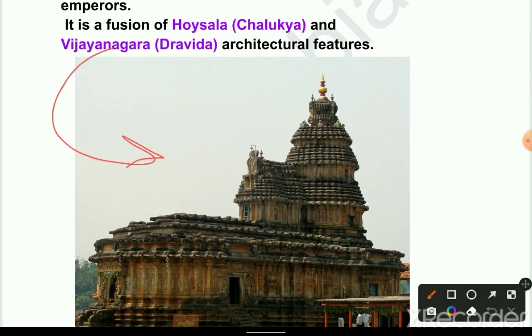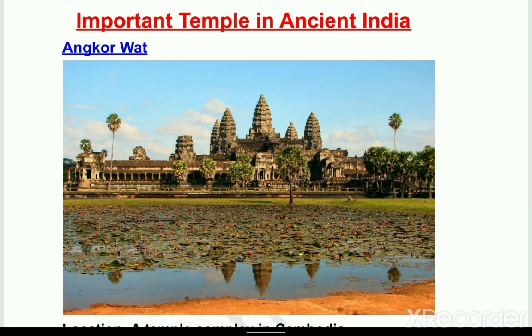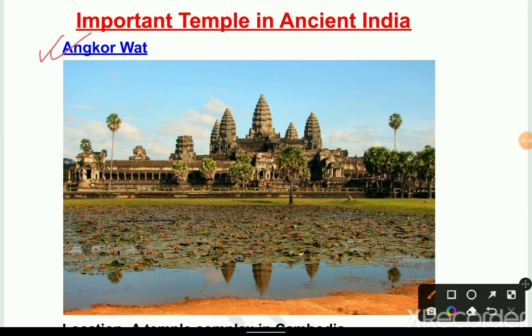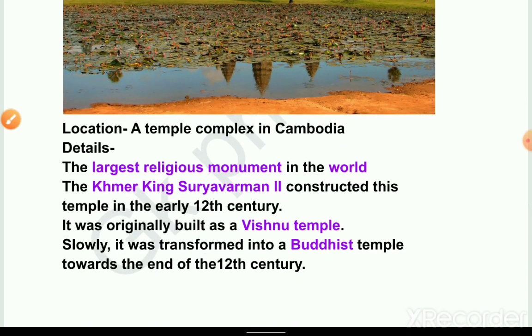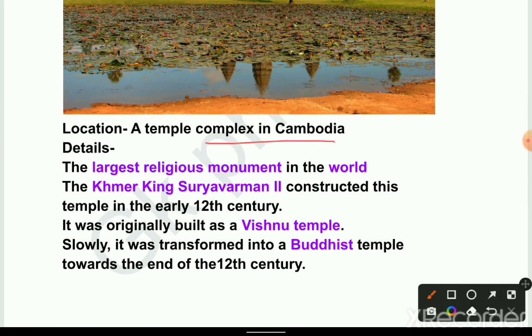Next temple, Angkor Wat. Location: a temple complex in Cambodia, the largest religious monument in the world. The Khmer king Suryavarman II constructed this temple in the early 12th century. It was originally built as a Vishnu temple. Slowly it was transformed into a Buddhist temple towards the end of the 12th century.